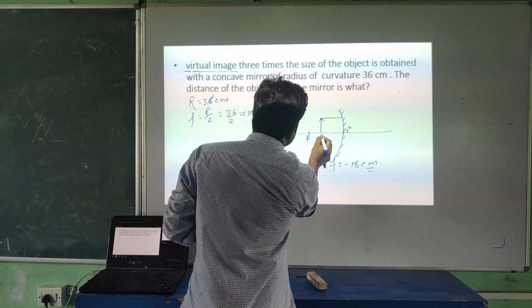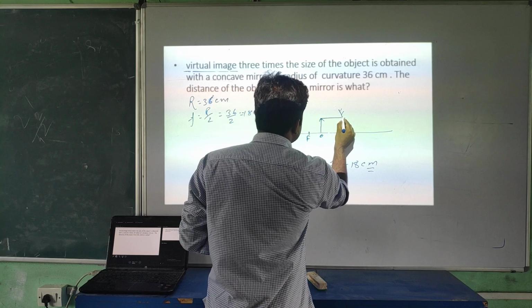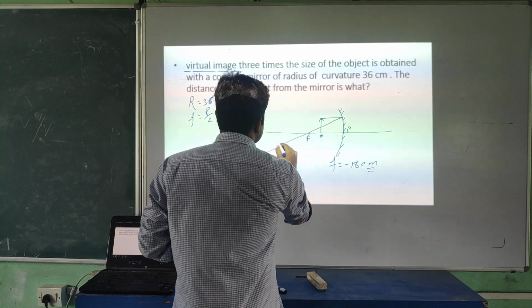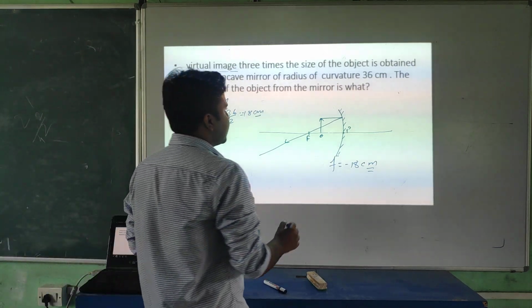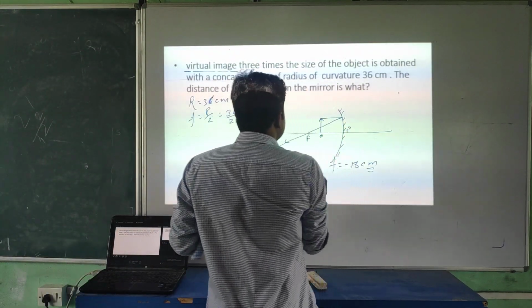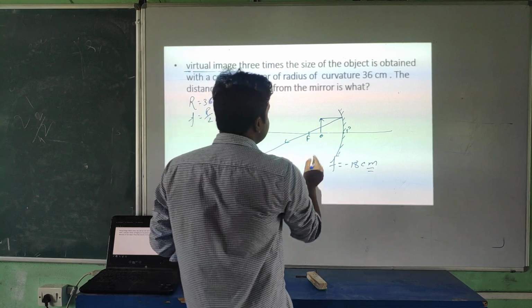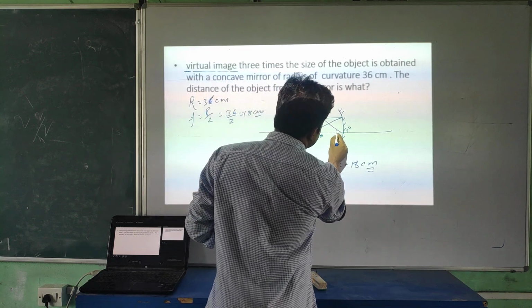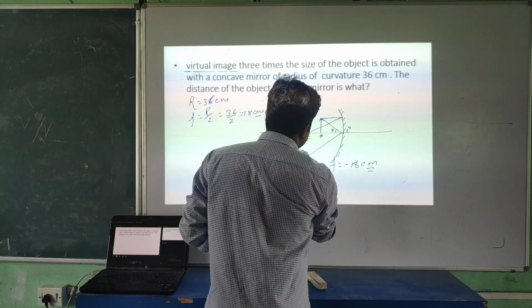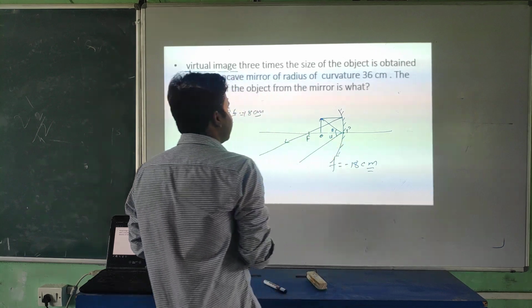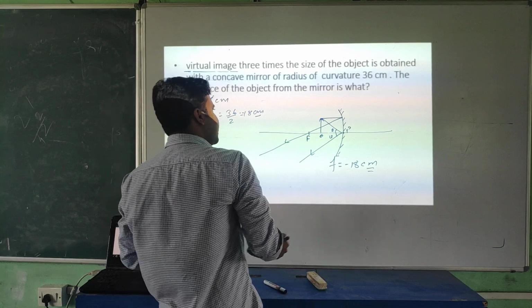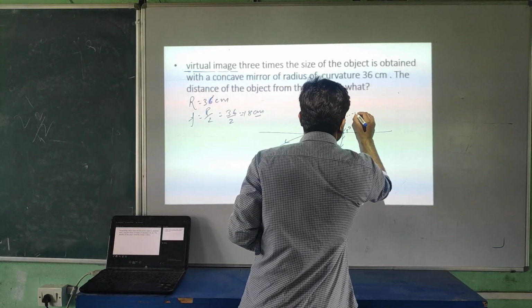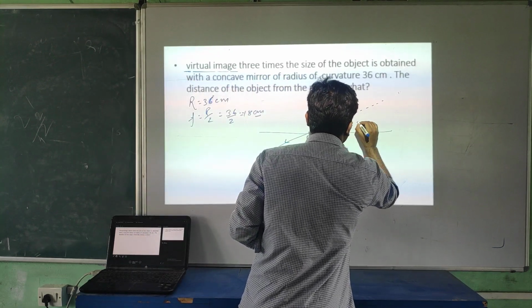Here we have an object. The ray coming parallel to the principal axis will pass through the focus. And the ray falling at this point with angle theta will reflect back with the same theta angle. Now look at this: these two rays are not meeting on this side. It means it will look like these rays are coming from behind the mirror.